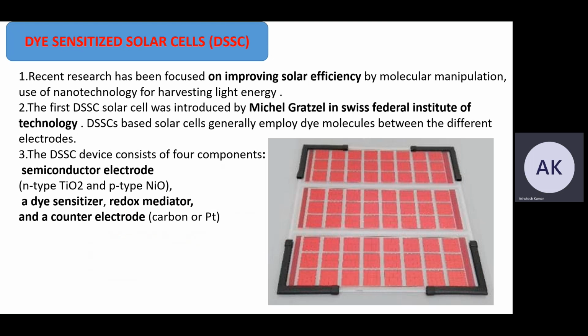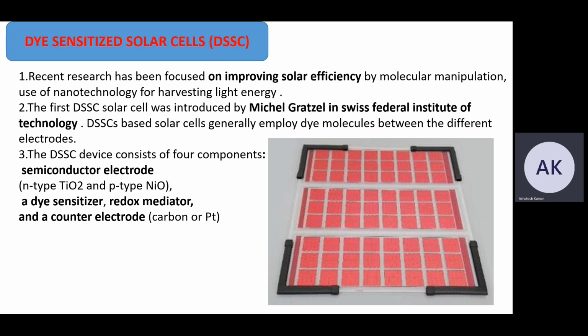Now, dye-sensitized solar cells. Recent research has been focused on improving solar efficiency by molecular manipulation and use of nanotechnology for harvesting light energy. The first DSC solar cell was introduced by Michael Grätzel at the Swiss Federal Institute of Technology.